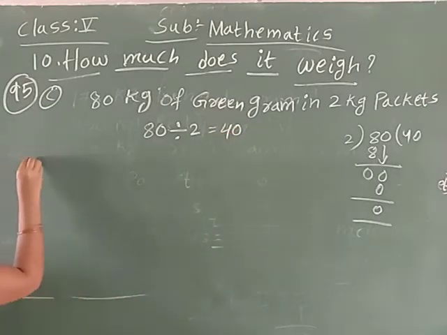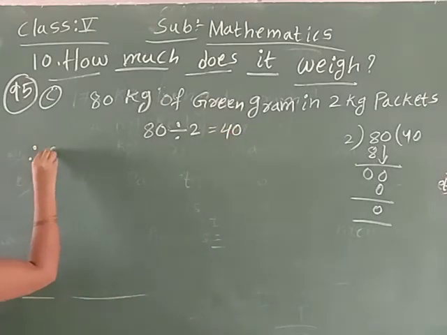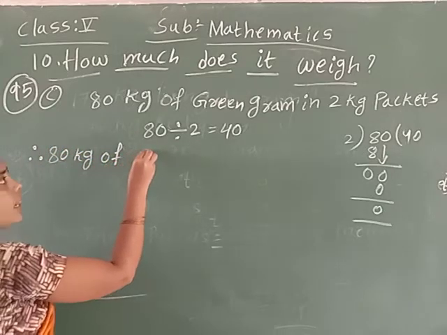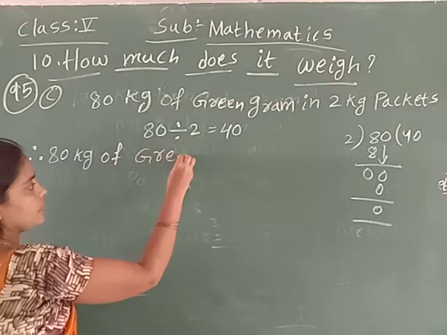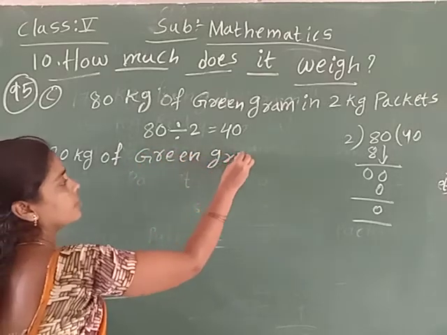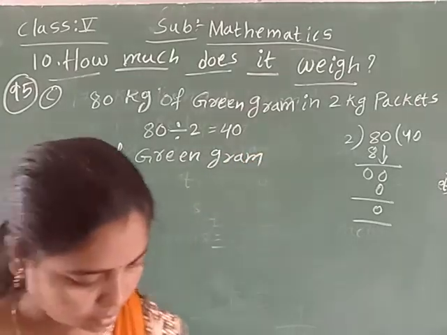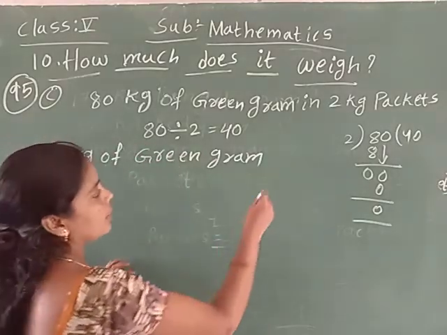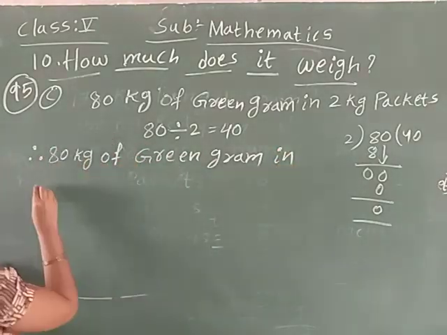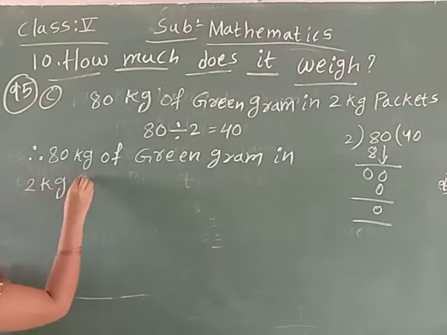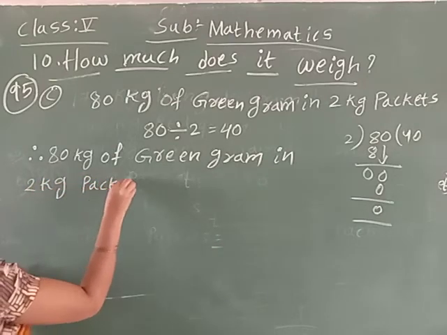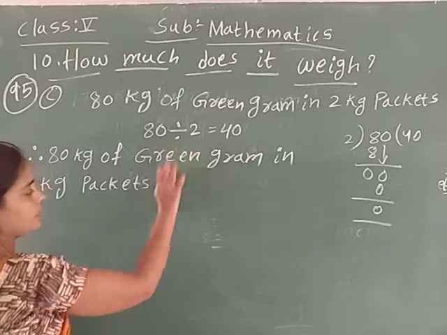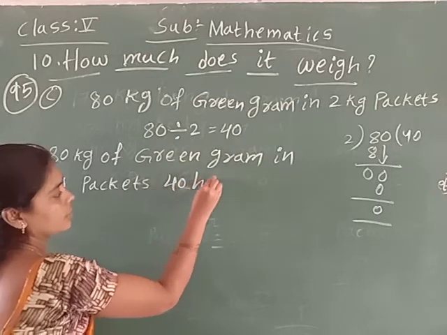Therefore, 80 kgs of green gram in 2 kg packets: forty we want.